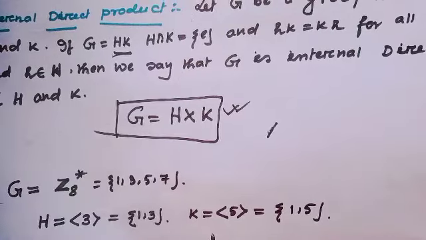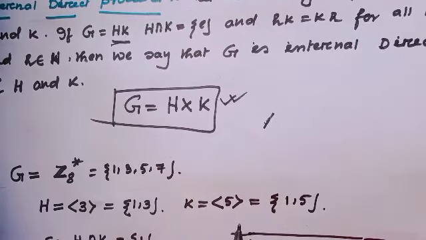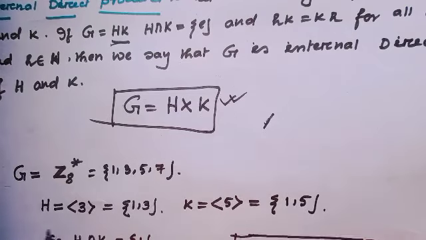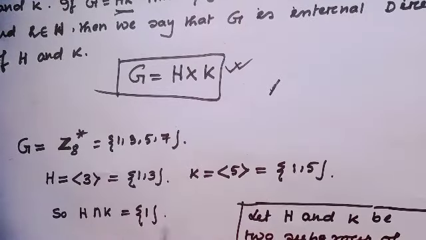The other is K. K means the cyclic subgroup generated by 5, which is equal to 5, and 5 squared equal to 25, which is congruent to 1 modulo 8. That means the cyclic subgroup generated by 5 contains two elements, 1 and 5. So notice, what is the intersection of H and K? H intersection K is only the identity 1.